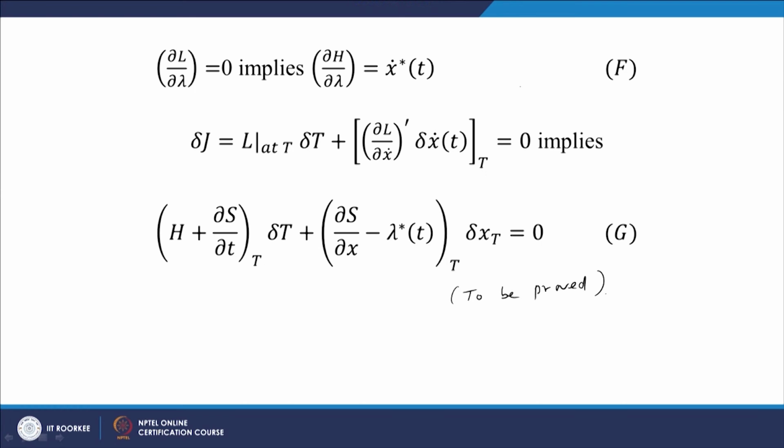So for finding the optimal control in terms of the Hamiltonian, we have the 4 conditions D, E, F and G, where G is the boundary condition for the solution of the optimal control.